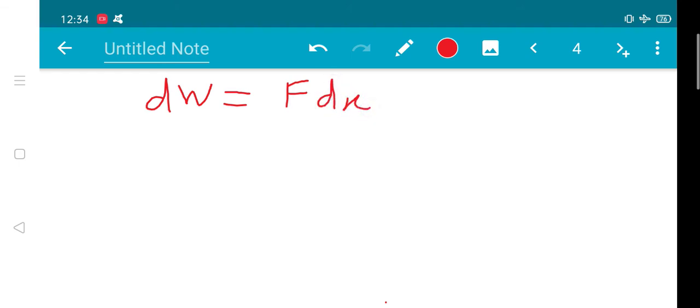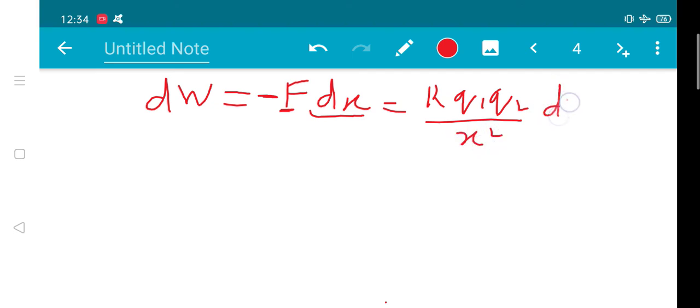But remember that there will also be a minus sign here. Why? Because we are doing displacement against the force, in the opposite direction. So there will be an angle of 180 degrees, which means that we will have a minus sign here. Now this F can be written as K q1 q2 upon x square, times dx.